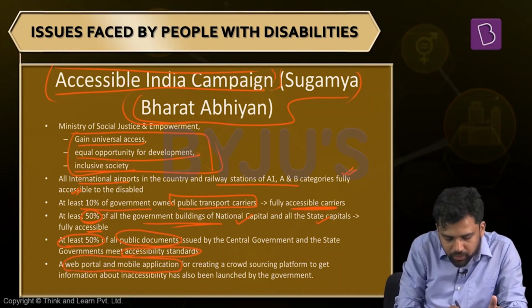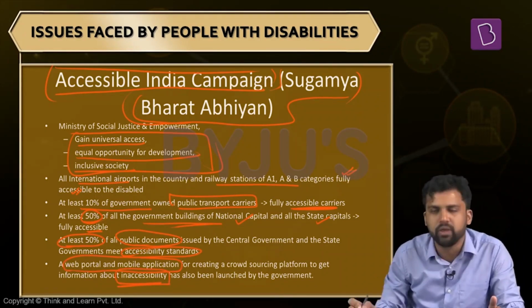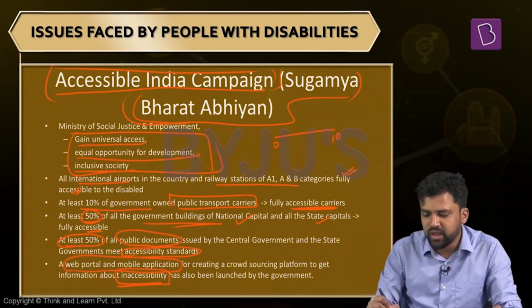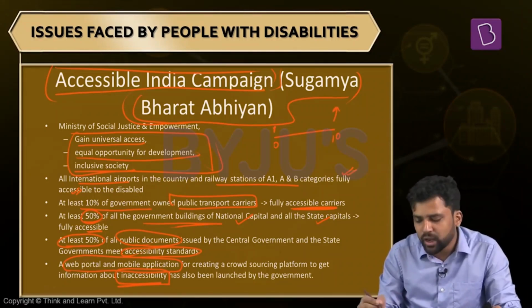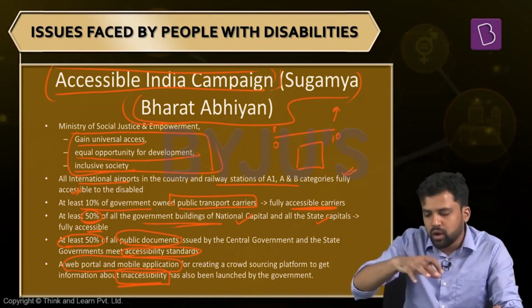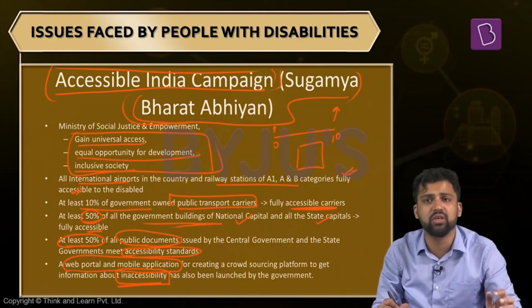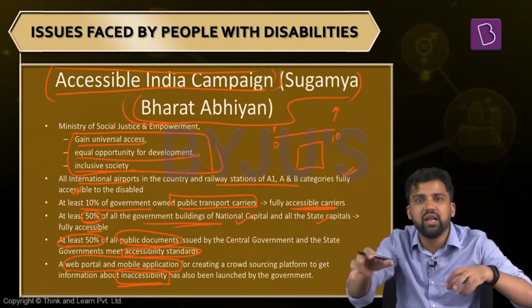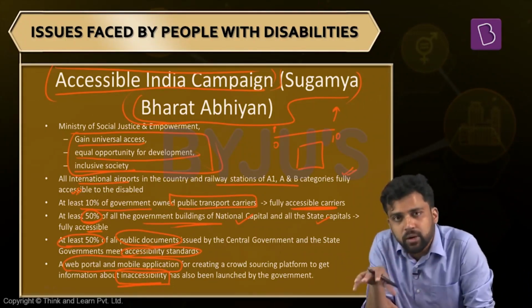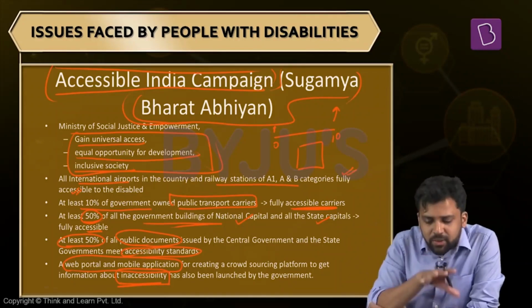Then there should be web portals and mobile applications which measure accessibility. For example, you create an index, let's say from 0 to 10. 10 means it is completely accessible. 0 means it is not at all accessible. And you can have a Google Map kind of thing. Here you have different locations. A location which is completely accessible will be color coded in one format. A location which is not accessible, maybe red color is used for that. So from the map itself, you can see which areas are completely accessible and which are not. This will also create pressure on different institutions to increase their own accessibility. So the Accessible India Campaign talks about all these things.